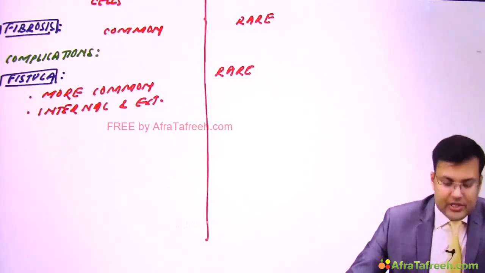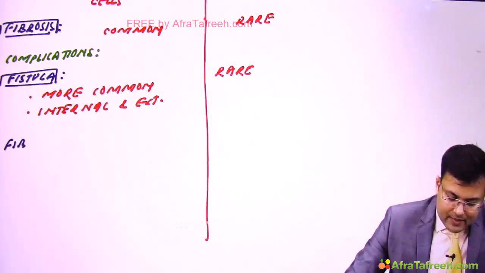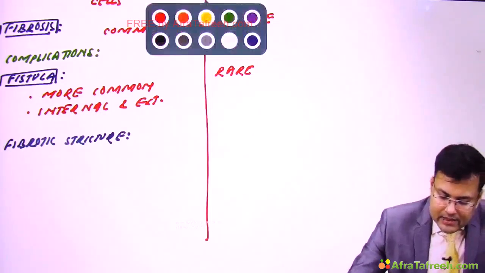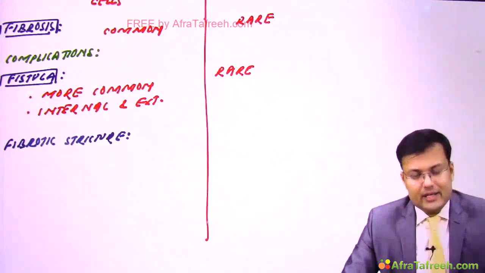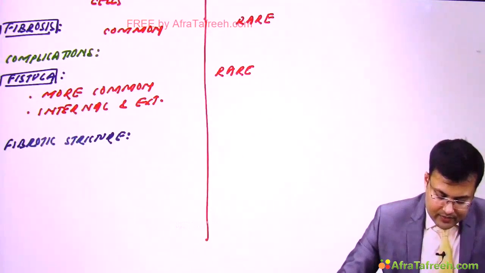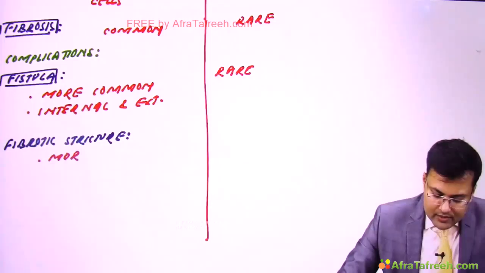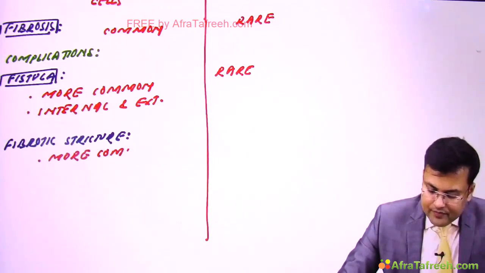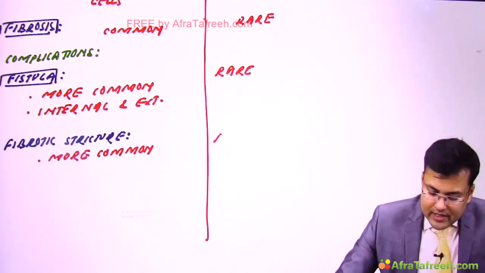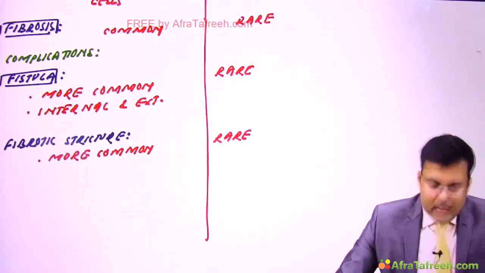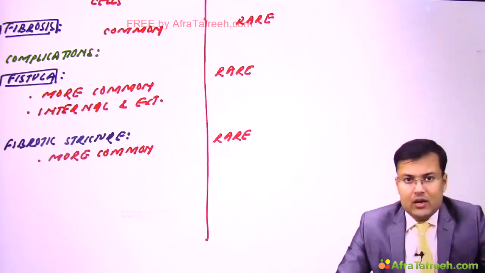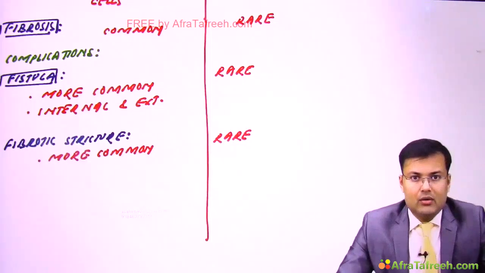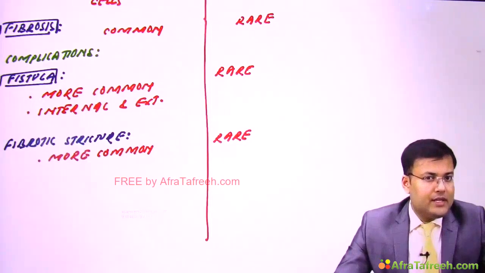Second complication, stricture. We discussed that fibrotic strictures are more common in Crohn's disease, and absent or rare in ulcerative colitis. And one complication which we discussed just now is toxic megacolon. What is the most common predisposing factor?